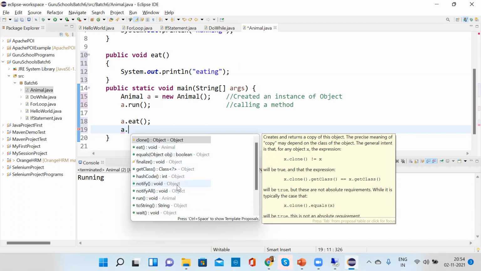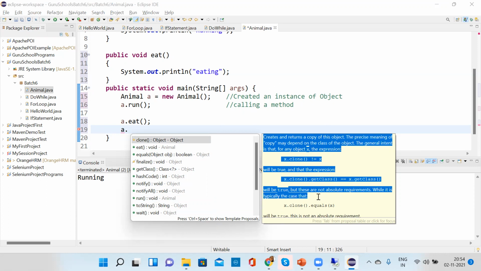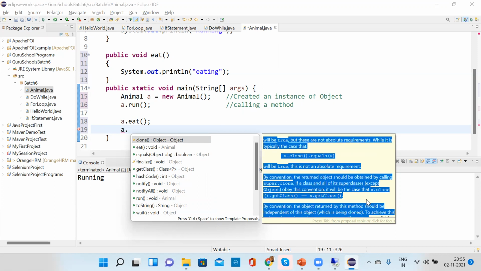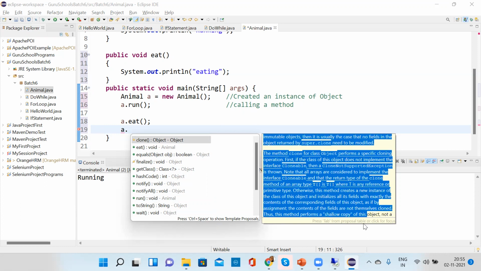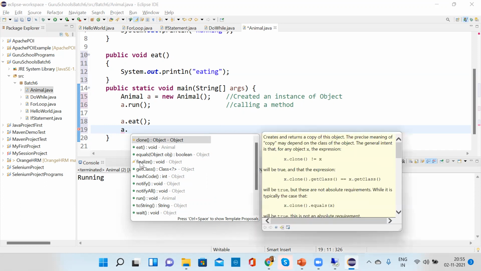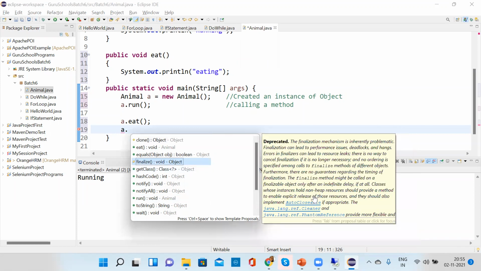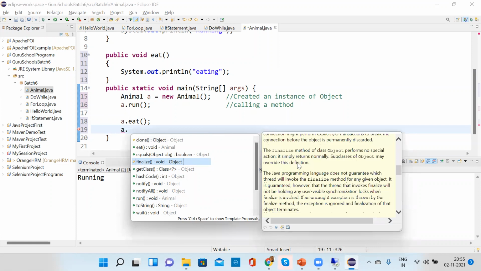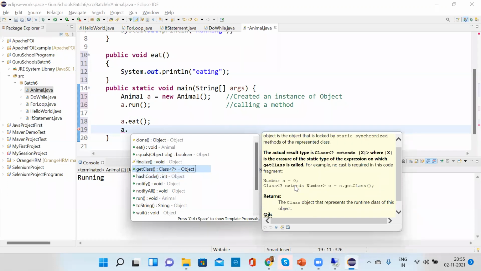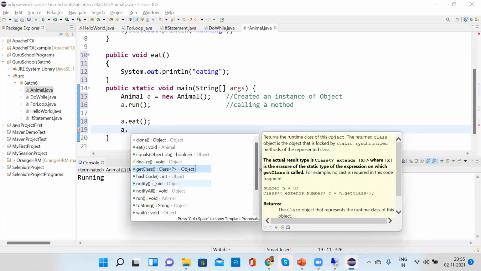You don't have to take care of that. Even so, if you want to learn, these are the little examples they have given. What all things are there, you can read. If you go here, it will tell you what finalization is. If you go to get class, you can check what it is doing.